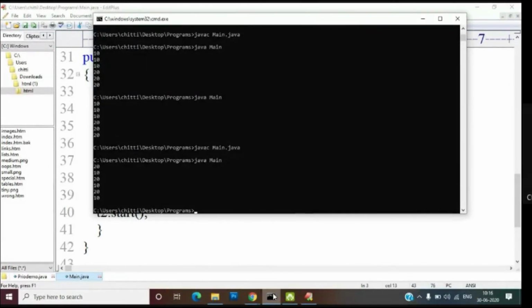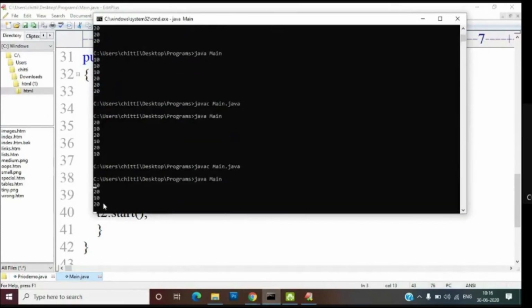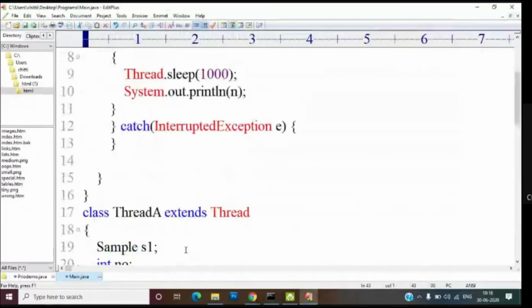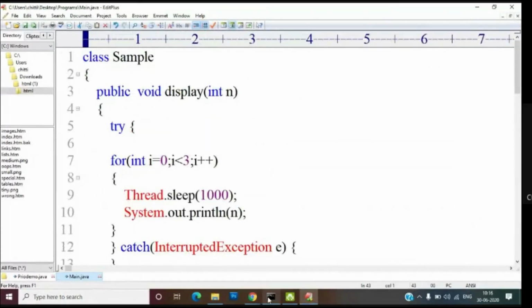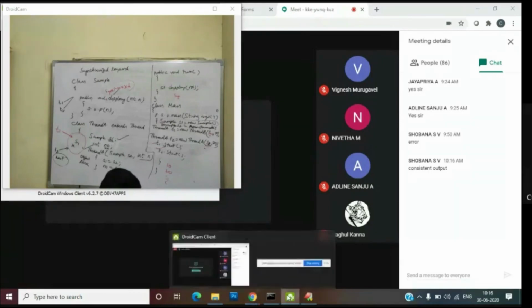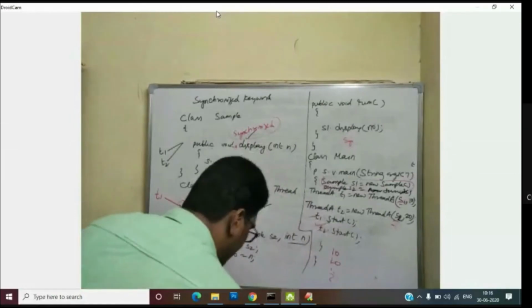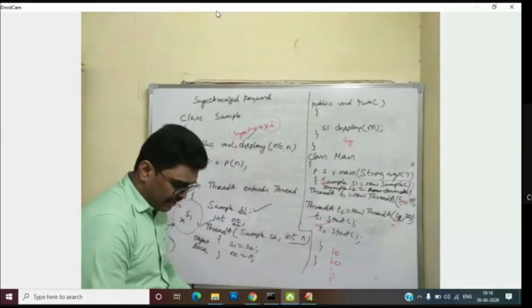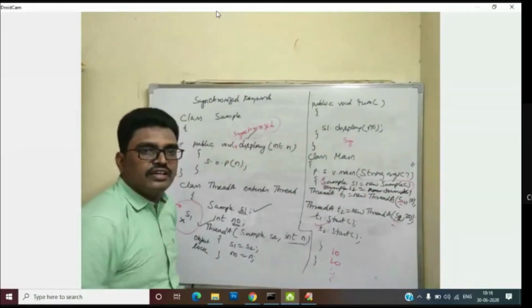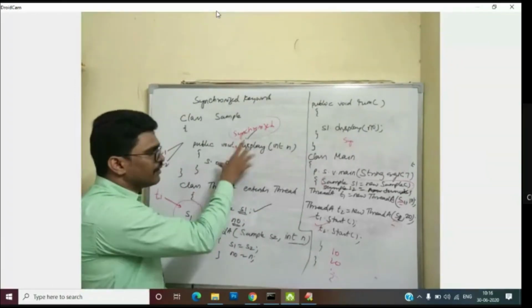So why is this happening? Even though the objects are different, you can see here, I have compiled again and I'm running it. So I'm getting inconsistent output. It is changing. Is that right? Any answers you gave? Okay, consistent output. No, you are saying inconsistent output. See, the thing is, the main problem with the synchronized keyword which you are using before the method name is that the waiting time is going to increase and the performance is going to reduce.